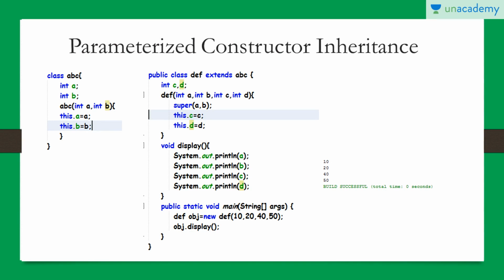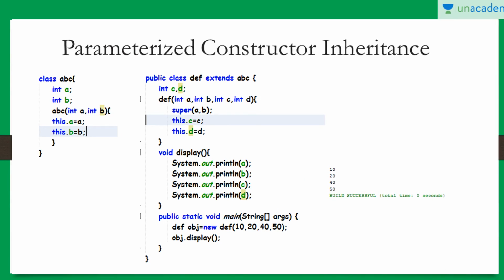Now let us see parameterized constructor inheritance. Now what is parameterized constructor inheritance? Basically, when our base class has a parameterized constructor, it is known as parameterized constructor inheritance. Now a parameterized constructor cannot be called automatically. It means that if we have created a parameterized constructor in our base class, it will not be called automatically by the JVM. We have to write a statement to pass the parameters and then it will be called.